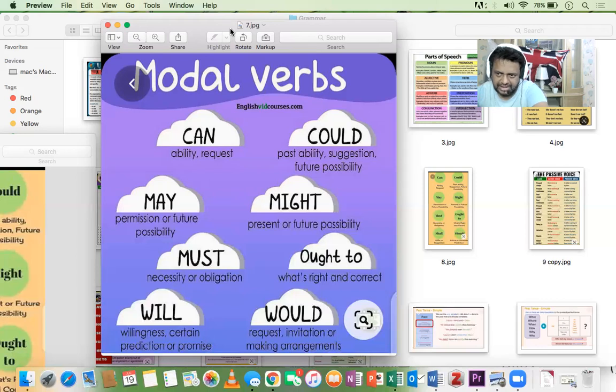So he has to visit you. There is something obviously which is very important. So he must visit. Or when we say he will visit, it means it is certain prediction. You are 100% sure that he will visit. So that's certain prediction, even a kind of promise as well. Okay, I'll come and see you on Sunday. So kind of promise. Then we move to would.